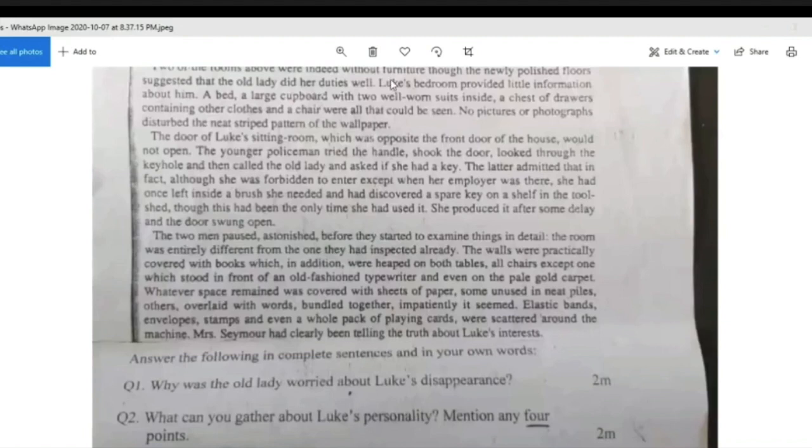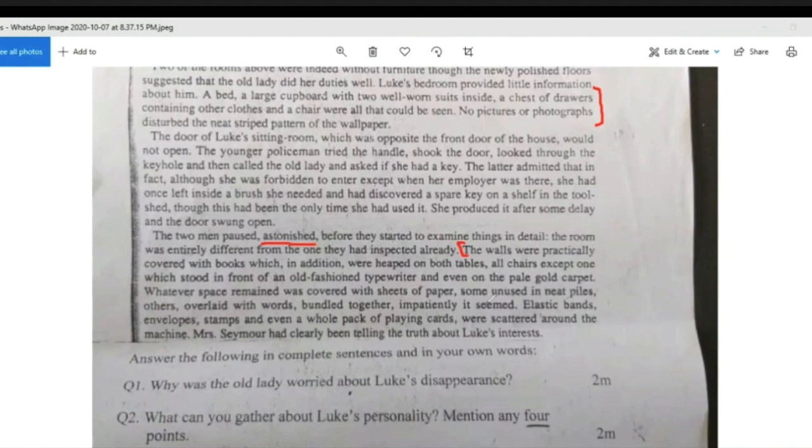But a good way to try finding your answer in the passage is looking for keywords. So here you know that the question said why were they astonished, so you can search for the word astonished in the passage, because then you know that that's exactly the answer to your question. So here it tells you that the walls were practically covered with books, and books in addition were heaped on both tables. So if you've read this passage, you'll know that Luke has been described as a neat person, and his room, which is mentioned over here, didn't have many pictures or photographs. So obviously the fact that there's this one room, which is a sitting room, covered with books and paper and typewriters, etc., is what's astonishing the policemen.